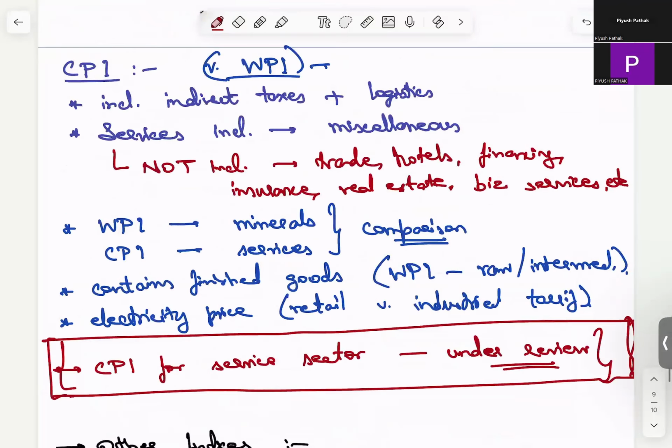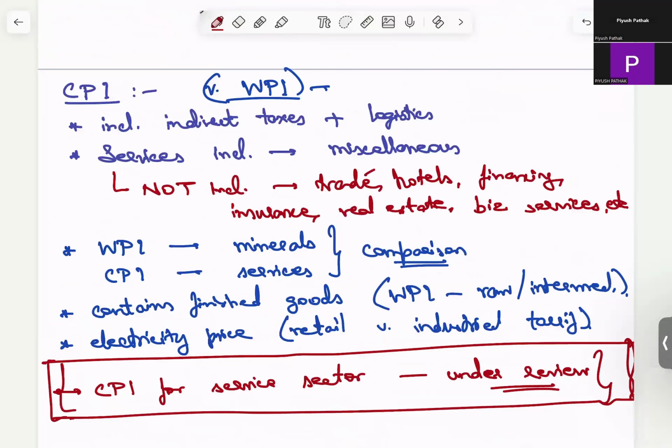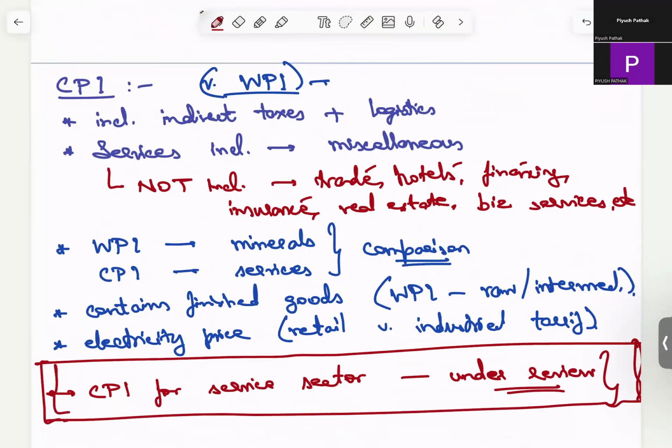But there are certain services which are not yet included, like trade, hotels, financing, insurance. Now just imagine we are not counting financing and insurance as part of CPI. The insurance penetration in India is very low, and this is one of the causes of concern. Every time the economic survey and all the government reports talk about it.